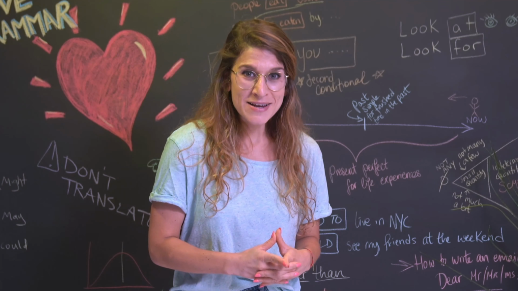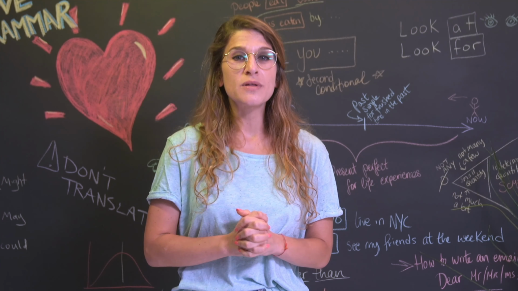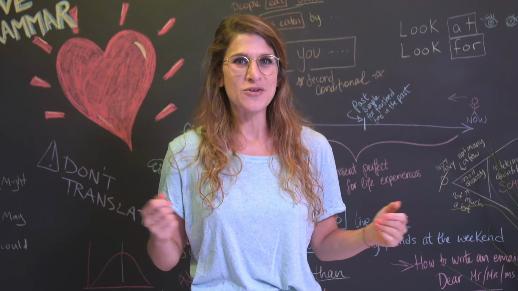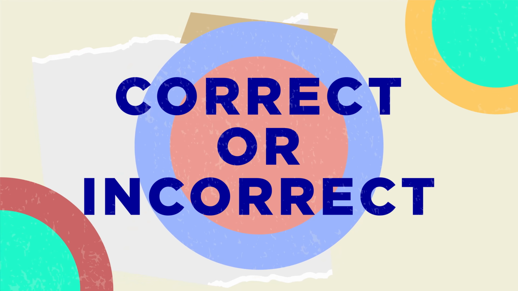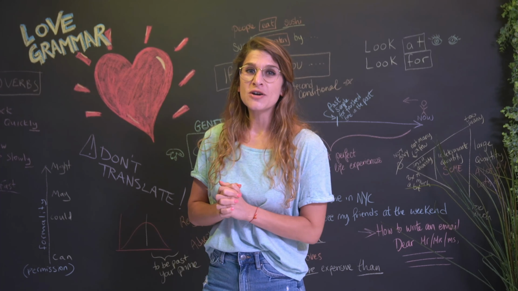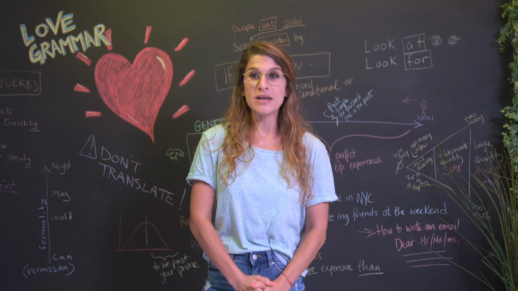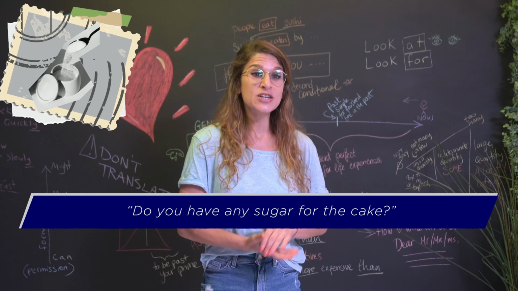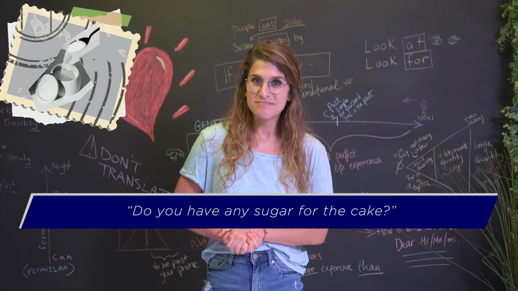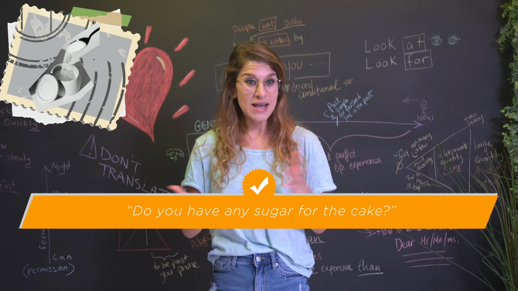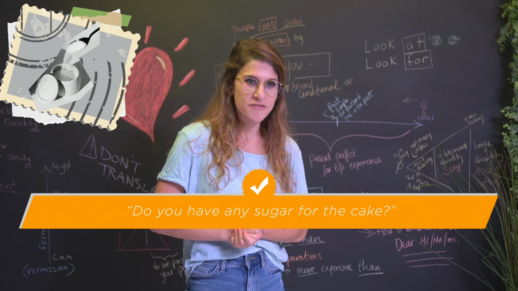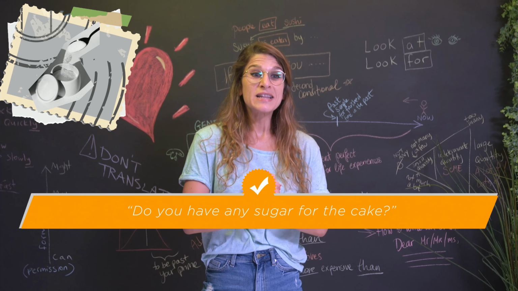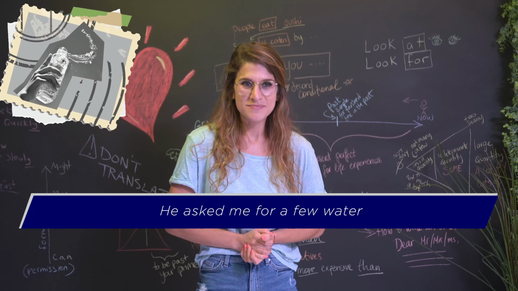Do you think you got it? Well, let's test your knowledge with a little bit of correct or incorrect. Let's take a look at some examples and you tell me if they're right or not. Do you have any sugar for the cake? Yeah, this one is perfect, absolutely correct. Let's move on to the next one.